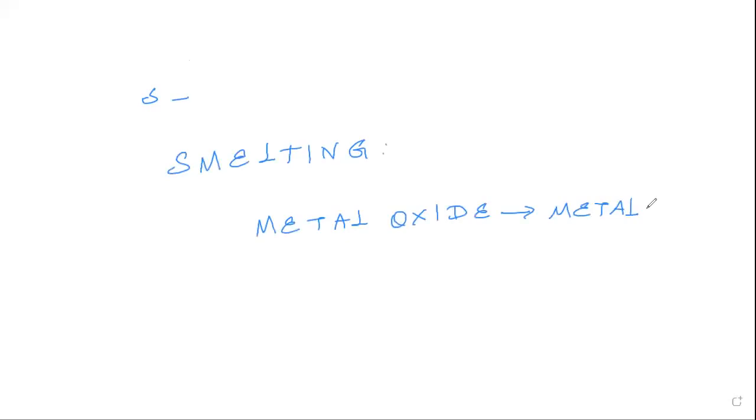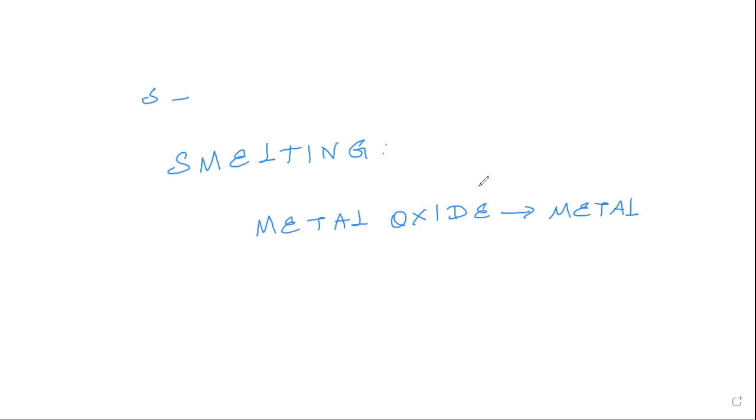In the previous videos we have seen the concentration of ores. We purify the ore, and during the process of roasting and calcination, we converted them into metal oxide, right? Again, the conversion of metal oxide into metal is called smelting. This can be done with the help of some reducing agent like carbon monoxide, or some highly reactive metals. All those can be taken as reducing agents depending upon the reaction. That we'll see in the next video.